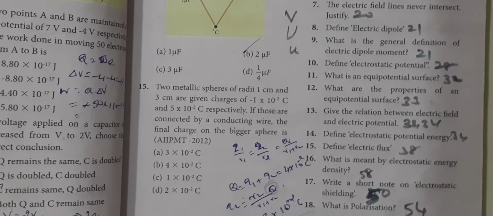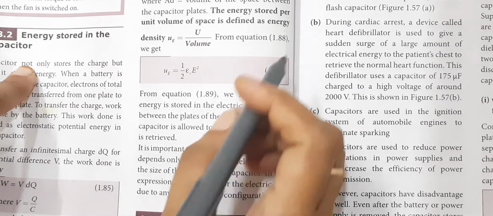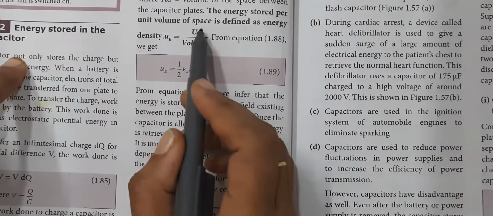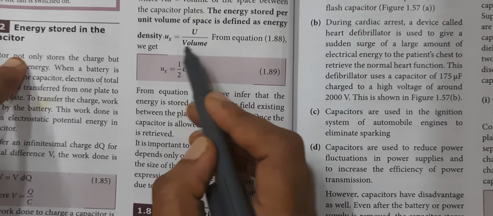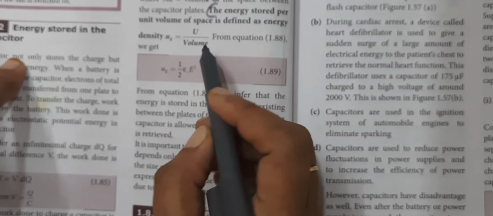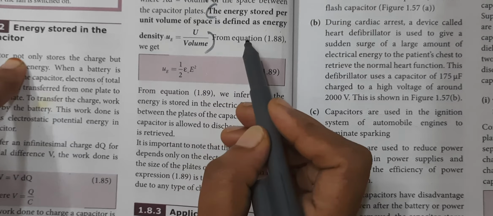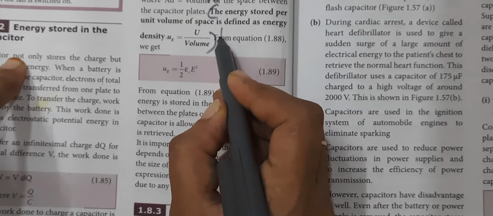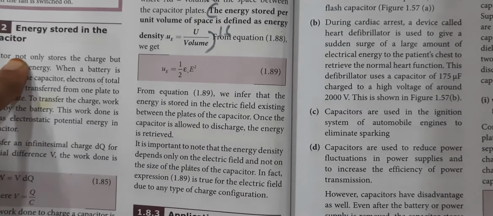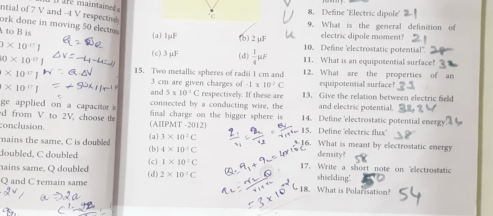So page number 58, somewhat the answer is clear. That is, the energy stored per unit volume of space is defined as the energy density. This is question number 16. The energy stored per unit volume is defined as the energy density. Question number 16. Clear?